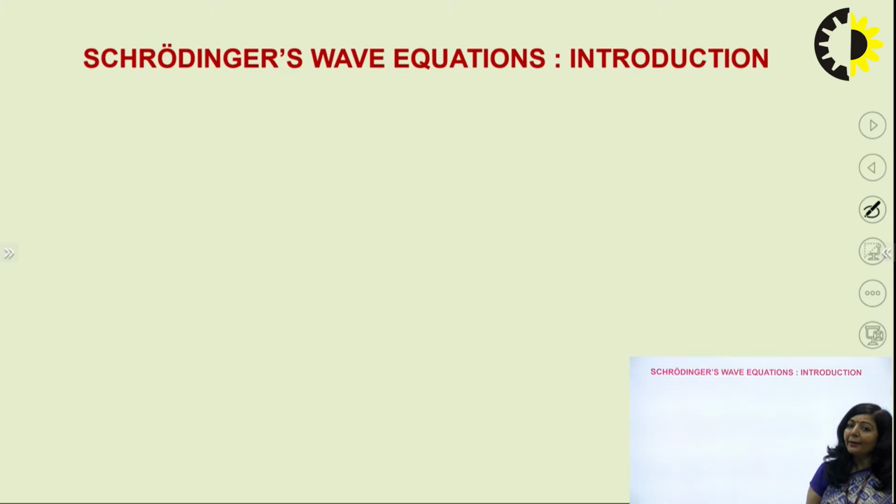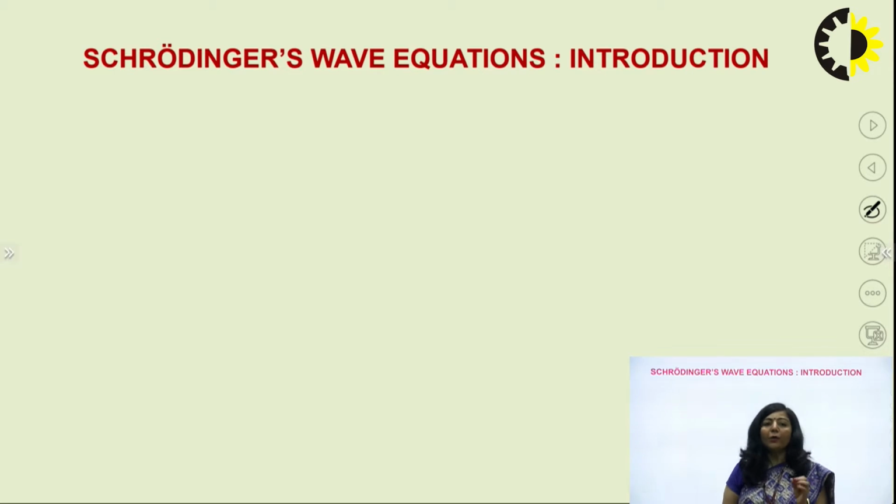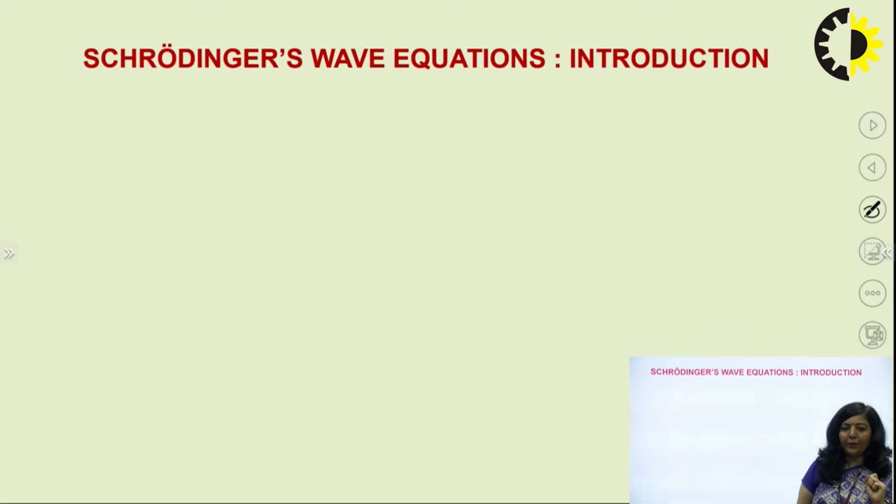Light shows particle nature because light supports the photoelectric effect and the Compton effect, and only if you consider light as a particle can you explain the photoelectric effect as well as Compton's effect. As you also know, light shows interference, diffraction, and polarization, and only if you consider light as a wave can you explain these phenomena of interference, diffraction, and polarization. It means light is having dual nature.